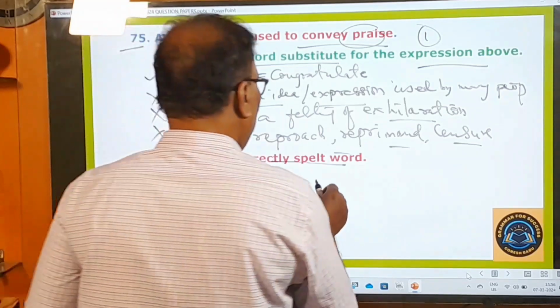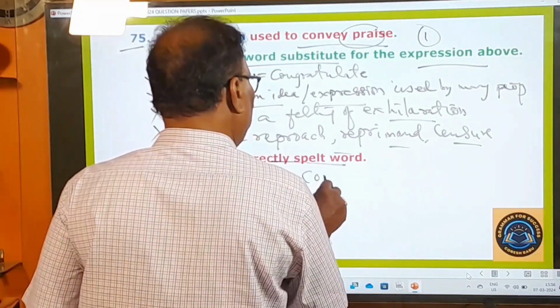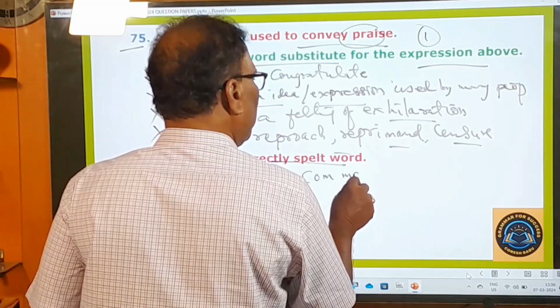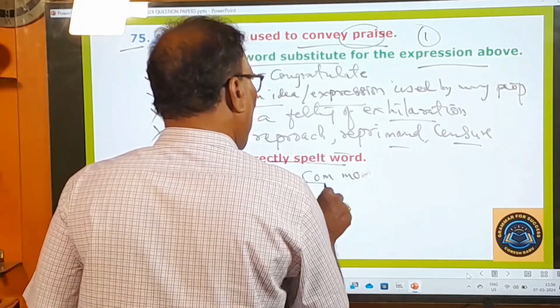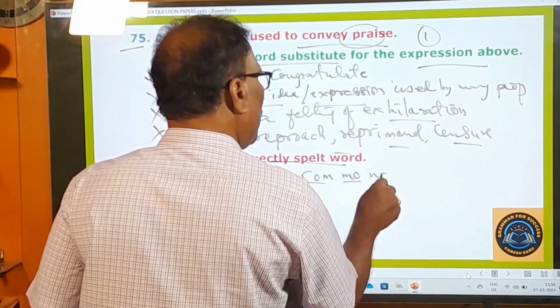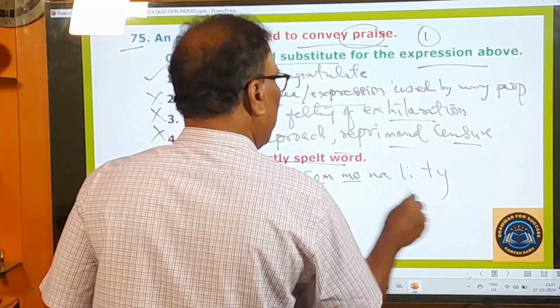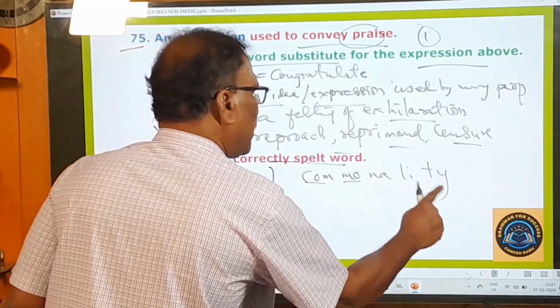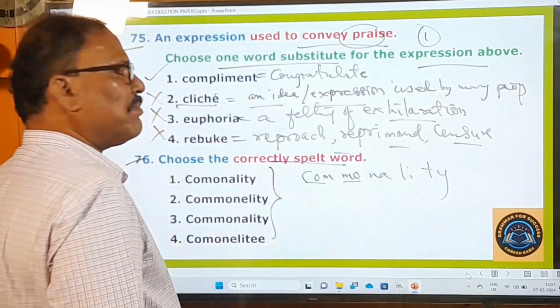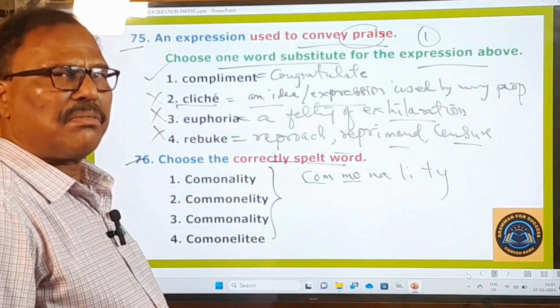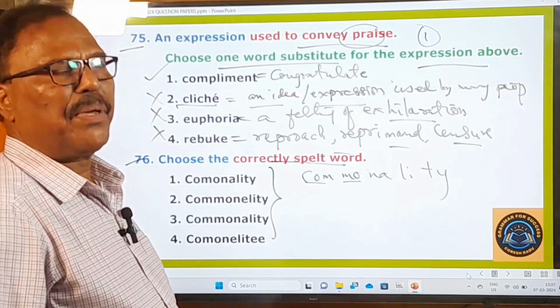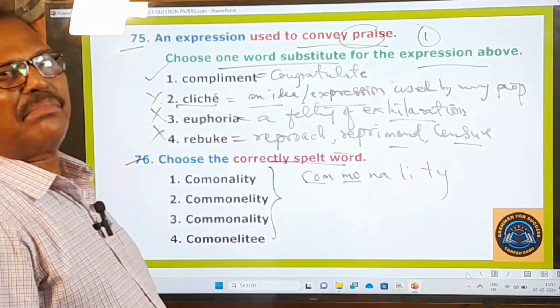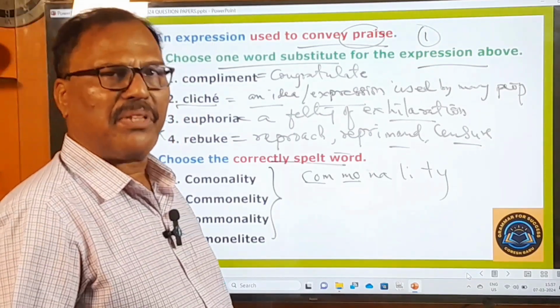Then you can get the correct spelling. Com, mo, na, li, ty. Commonality means commonness, or the common people.